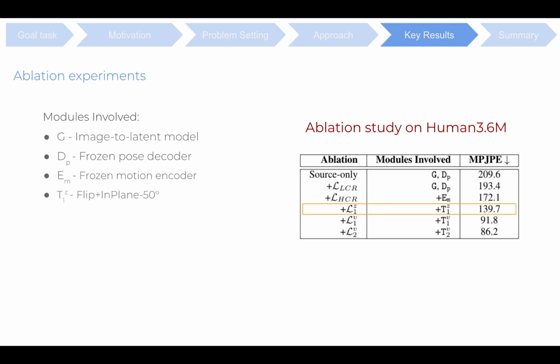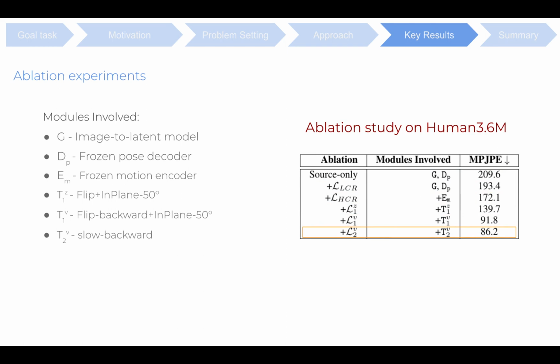L1Z is the lower order non-local relation, flip plus in plane 50, which requires the addition of the pose space transformer T1Z. L1B is the higher order non-local relation, flip backward plus in plane 50, which uses a transformer in the motion space T1V. L2V is the second higher order non-local relation, slow backward, whose corresponding motion space transformer is T2V.